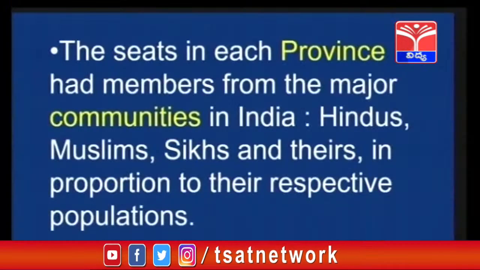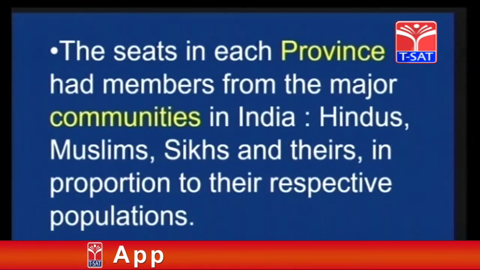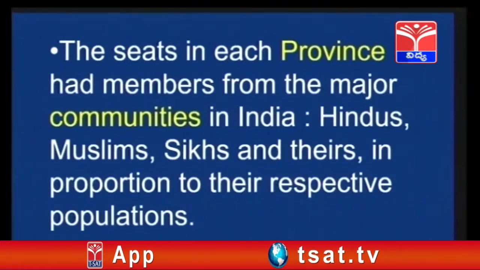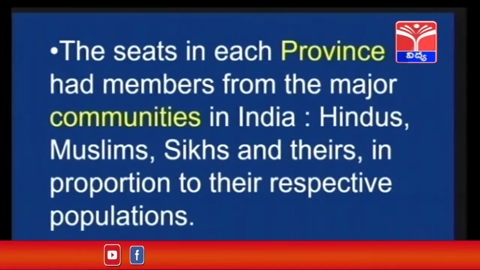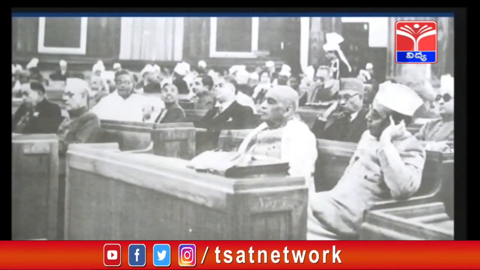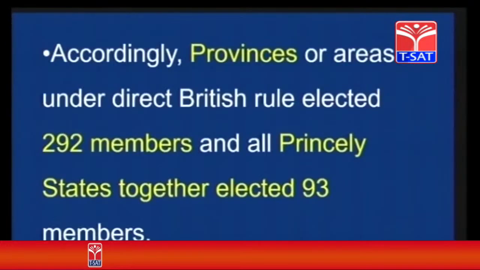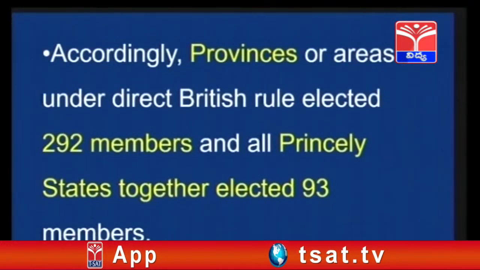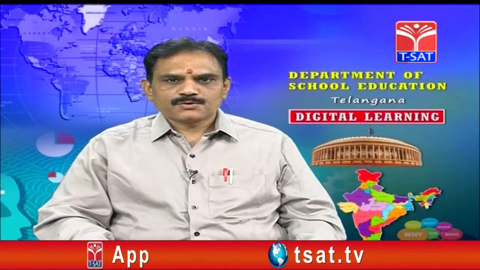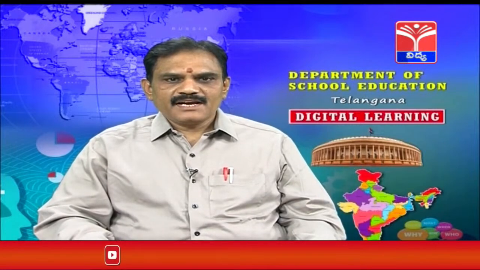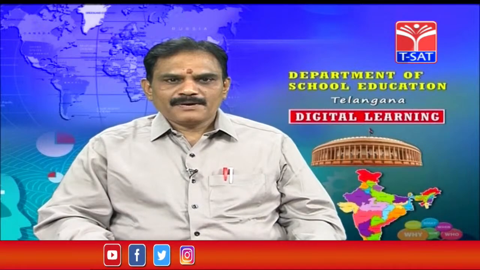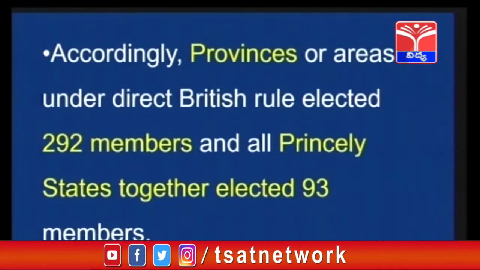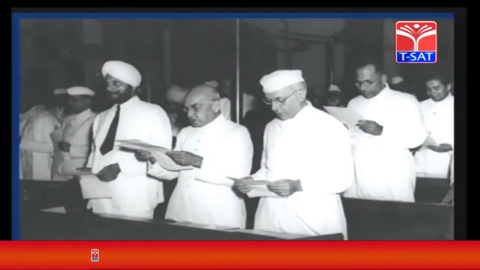The seats in each province had members from the major communities in India: Hindus, Muslims, Sikhs, Christians and all the other communities, in proportion to their respective populations. This is the Constituent Assembly. We can see here that provinces or areas under direct British rule elected 292 members and all the princely states together elected 93 members.